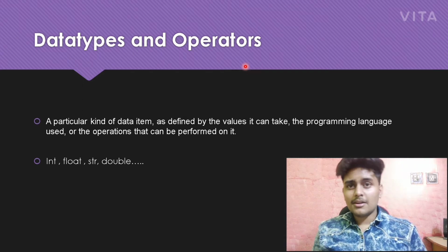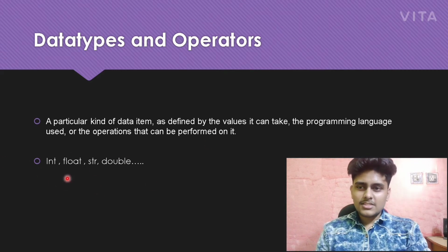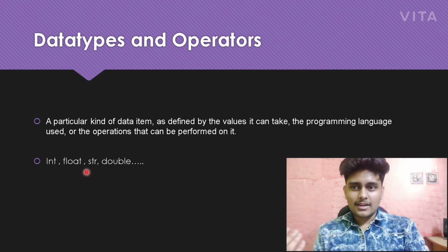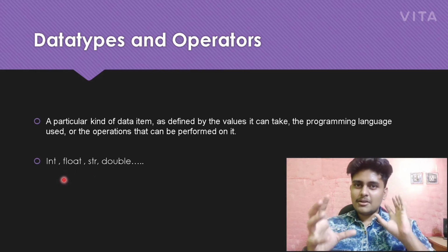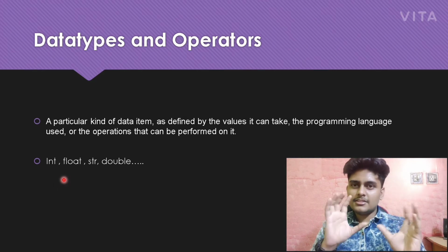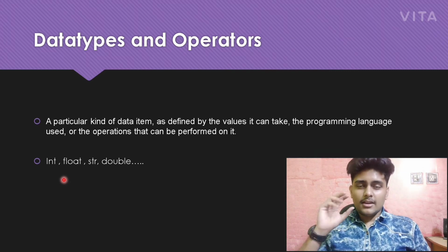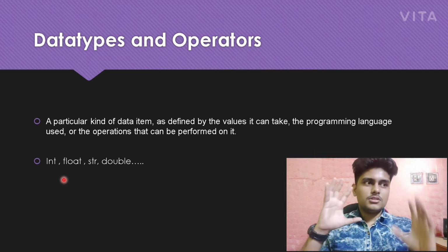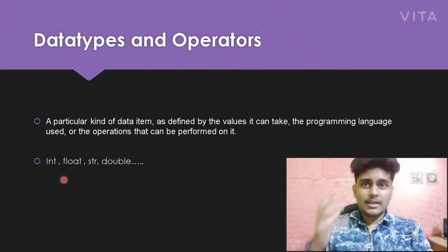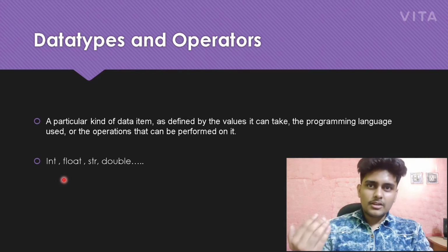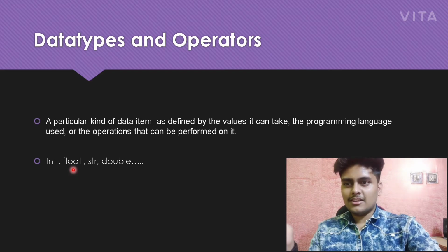Data types are nothing but integer, float, double, str, as I have given here. You can see those are data types. And what are data types? Those are types of data. Like integer is a type of data, so for those the data type is integer. So it's fixed. If we ask for taking input as integer, it will take only integer input. Otherwise, if you give anything else, it won't take it. Okay, so going to the next slide.